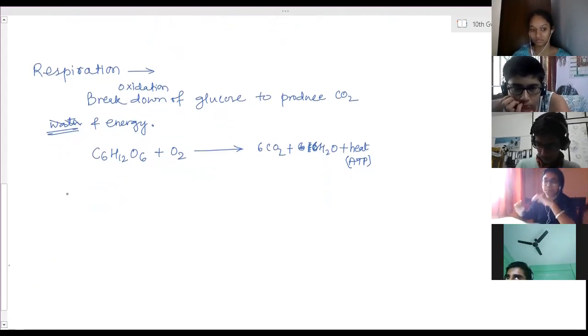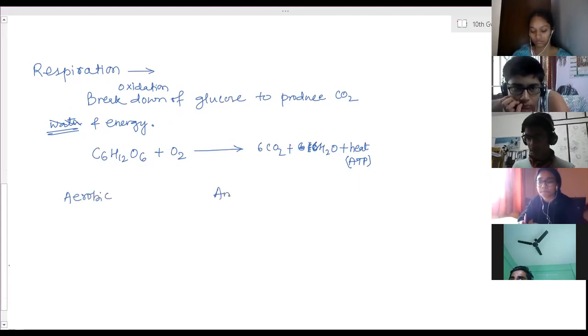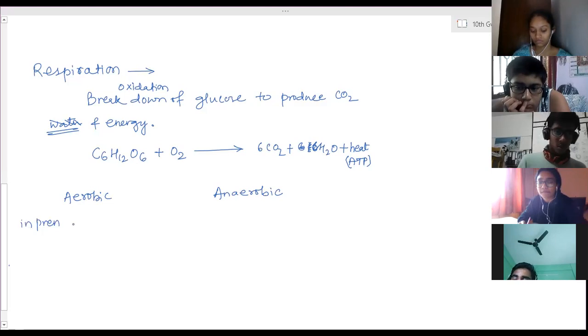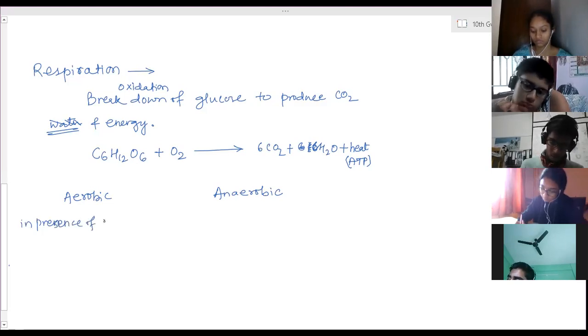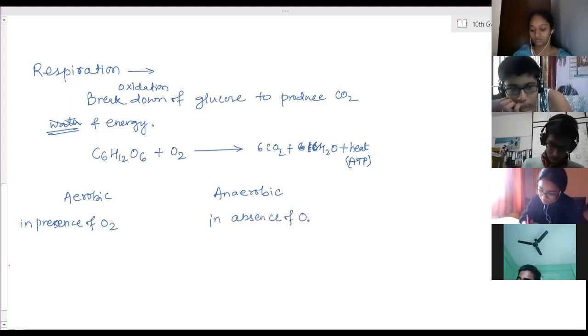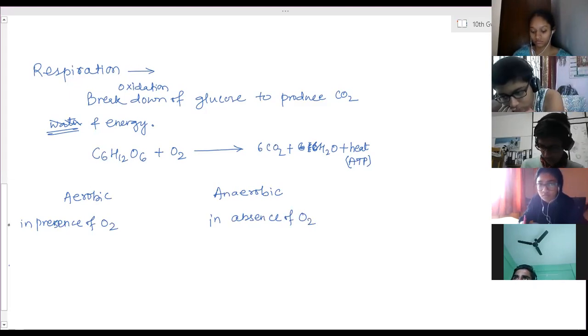Now here respiration is divided into aerobic and anaerobic. Aerobic respiration takes place in presence of oxygen. Anaerobic in absence of oxygen. Okay, this is the first part.